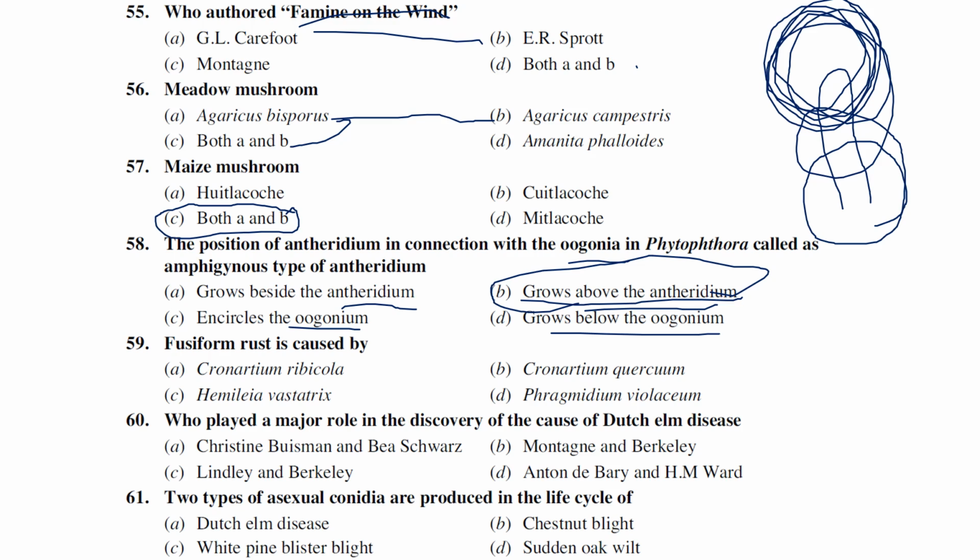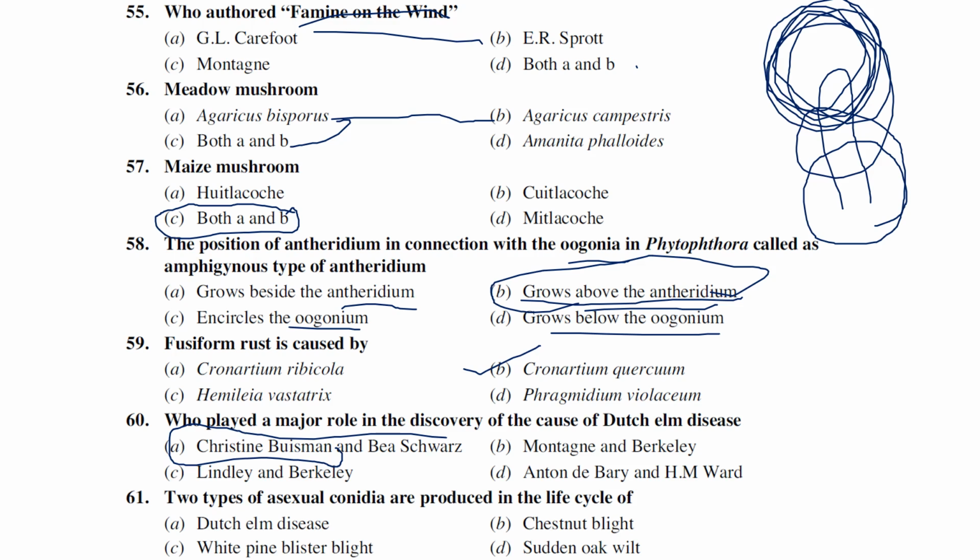Fusiform rust is caused by Cronartium rubicola, Cronartium quercuum, and Hemileia vastatrix, Phragmidium violaceum. So fusiform rust is caused by Cronartium quercuum. Who played a major role in the discovery of the cause of Dutch elm disease? Christian Buisman, Montagne and Berkeley, Lindley, Anton de Bary. Generally, for Dutch elm disease, there is a person called Christian Buisman and B. Swingle. They worked extensively on Dutch elm disease, which was very severe on elm trees in the 1970s and 1980s.